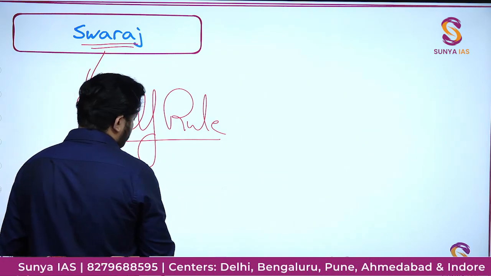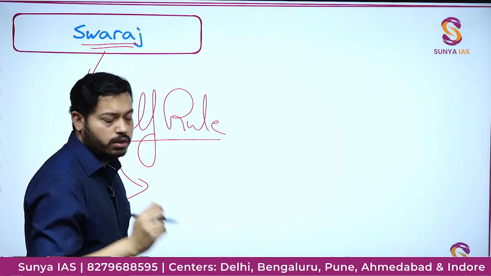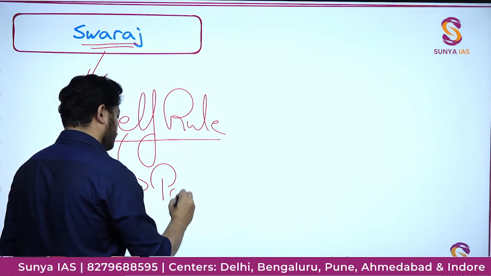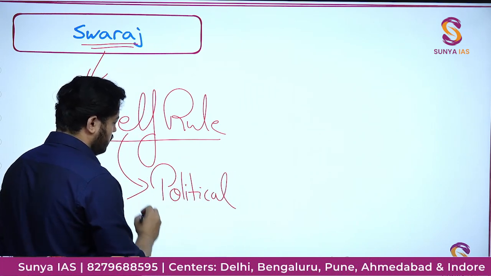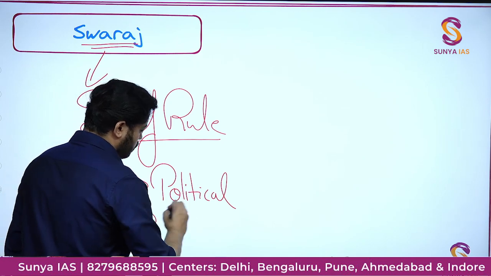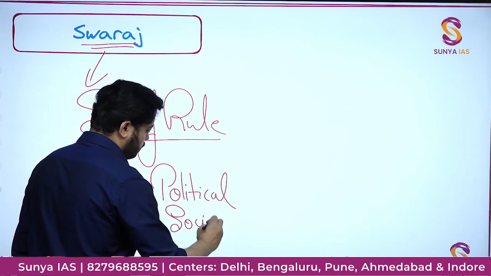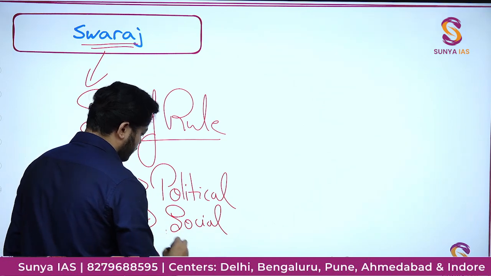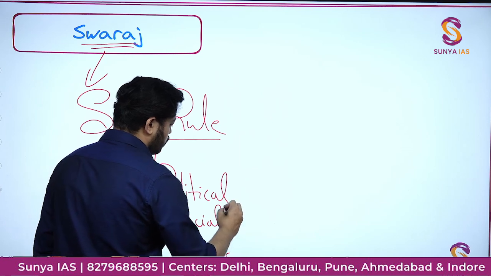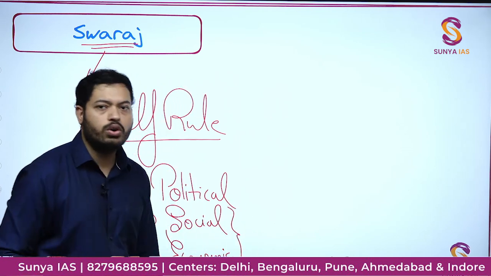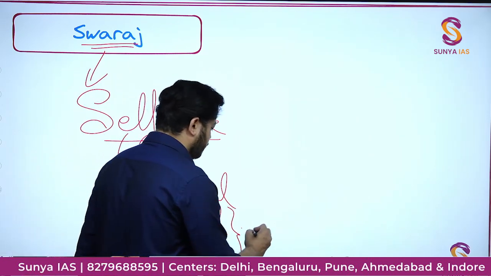This is very essential because although he meant self-rule, he was not only talking on the political front. Gandhi's idea of self-rule included the social and economic front too. And when it comes to social and economic, it was more oriented to self-discipline.